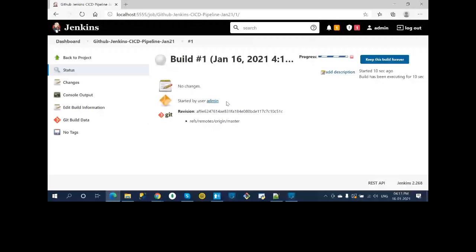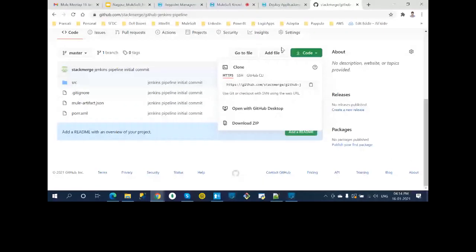Cool, so test done. One test was there. Yes, it is working. It's actually deploying. It's a wonder, man, it's working without issues. Let's go to the AnyPoint Studio. It's deploying here. Thank God.